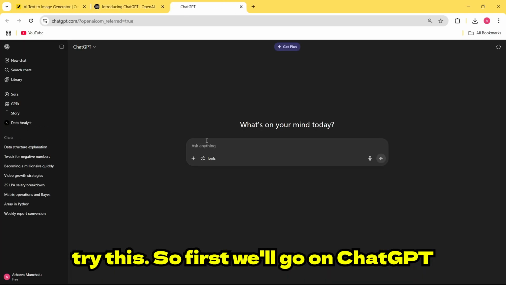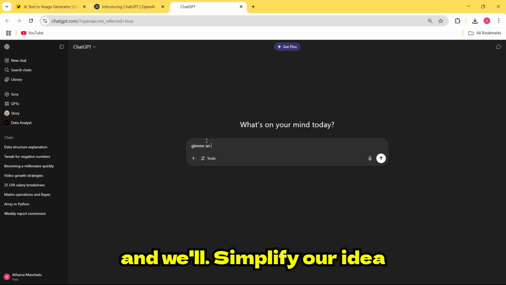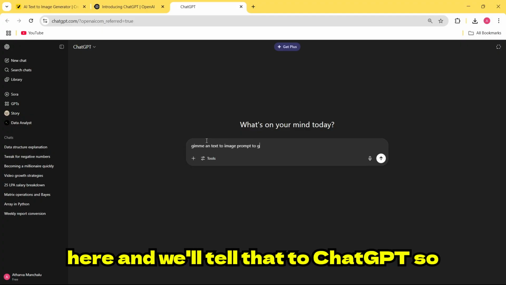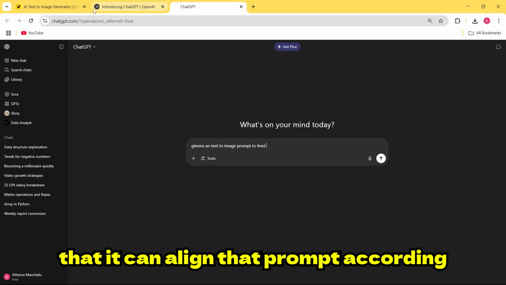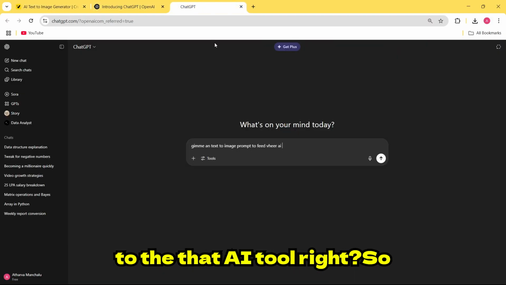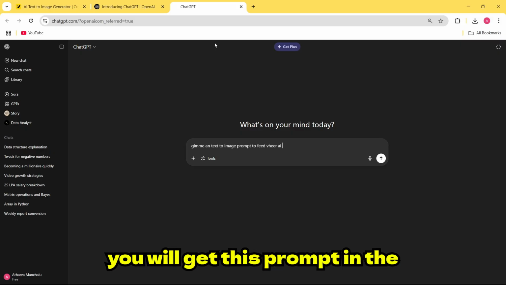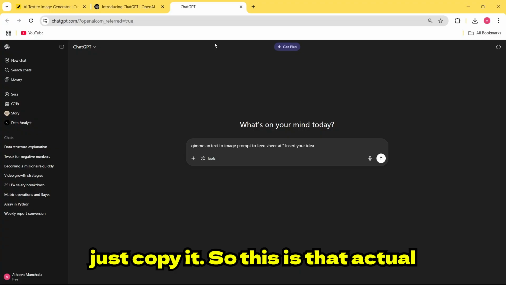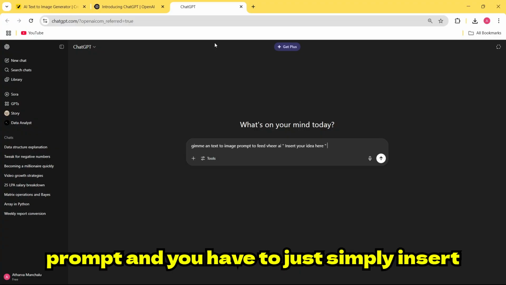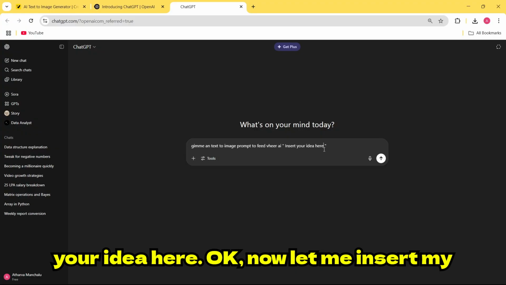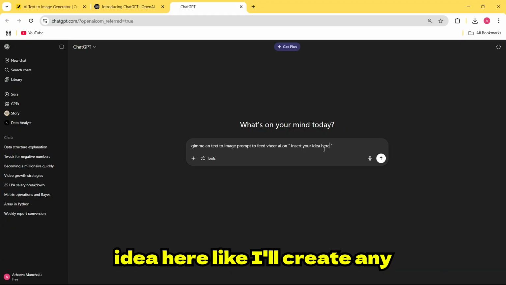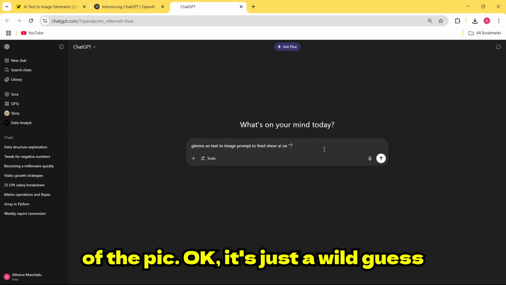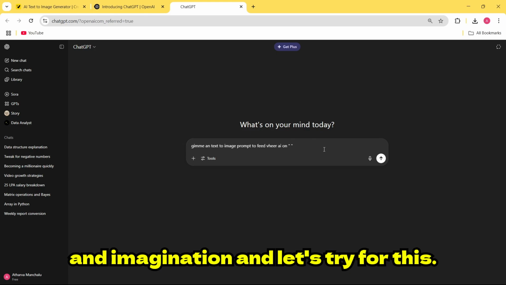First we'll go on ChatGPT, and we'll simplify our idea and tell that to ChatGPT so that it can align the prompt according to that AI tool, right? You will get this prompt in the description, and it's simple. You can just copy it. This is that actual prompt, and you simply insert your idea here. Okay, now let me insert my idea. I'll create a pig. It's just a wild guess and imagination.